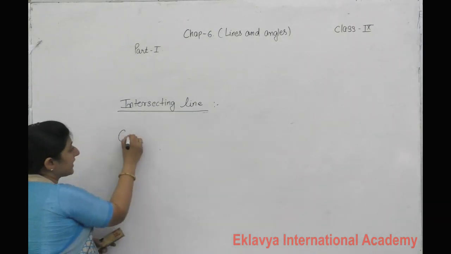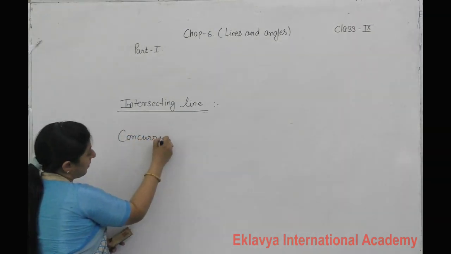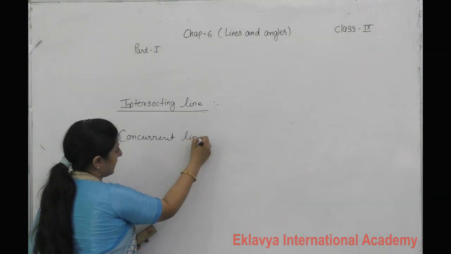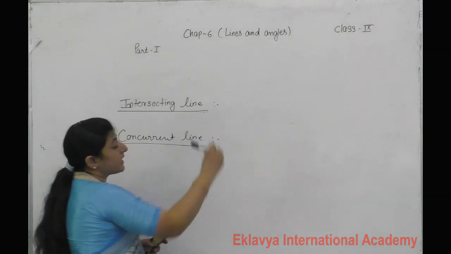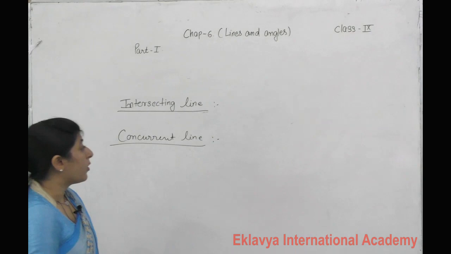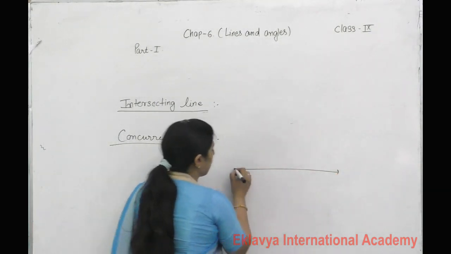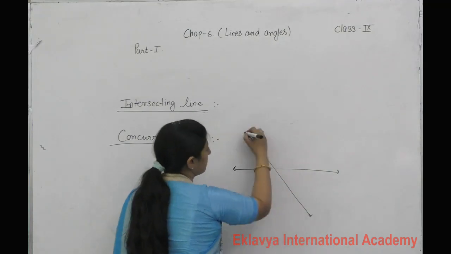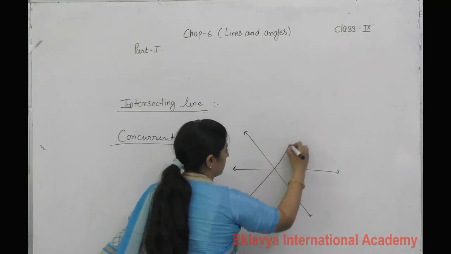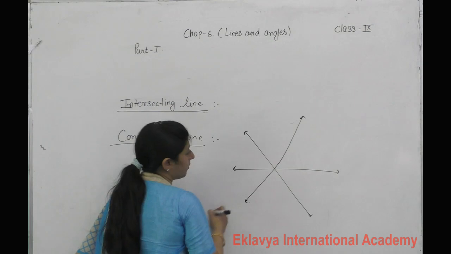Next is concurrent lines. Same type of lines, but here there are more lines, 3 or more lines.